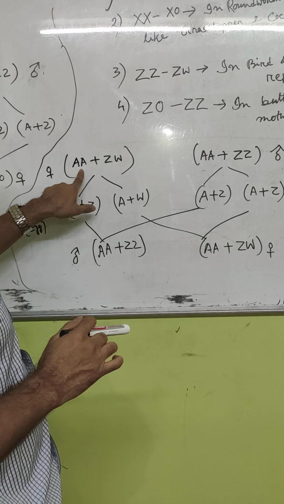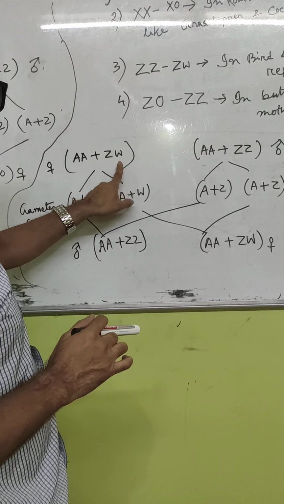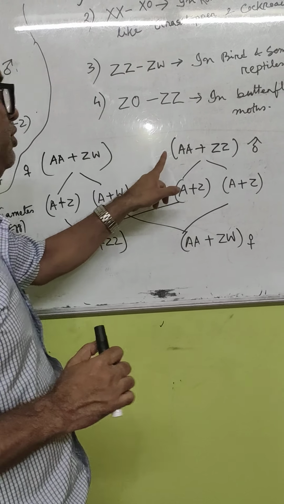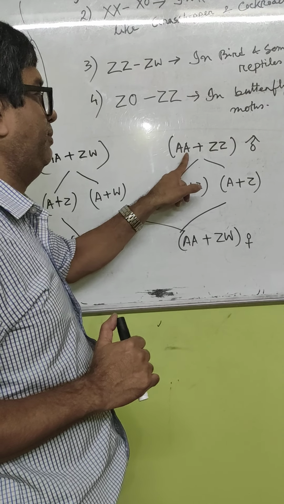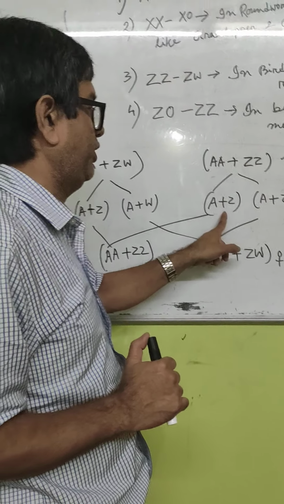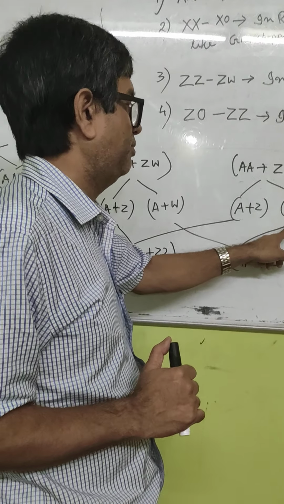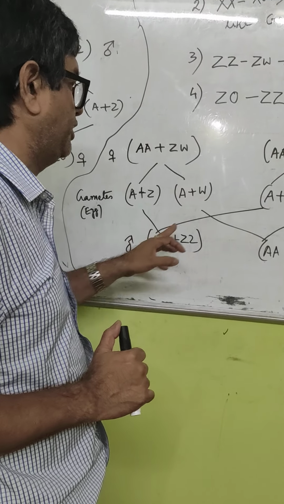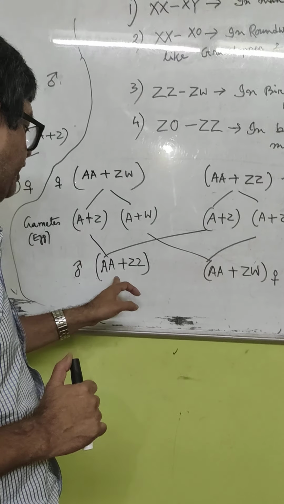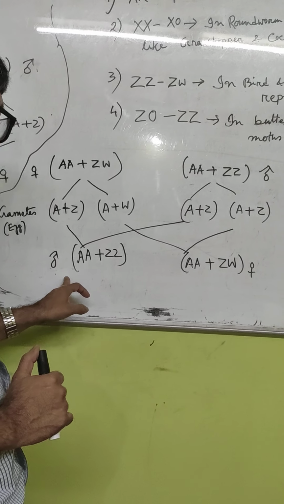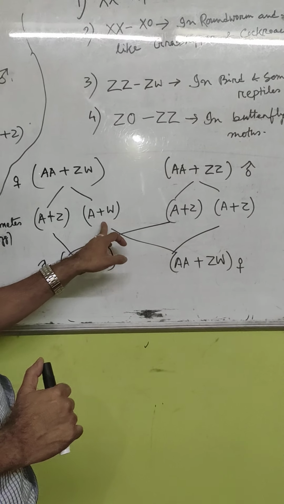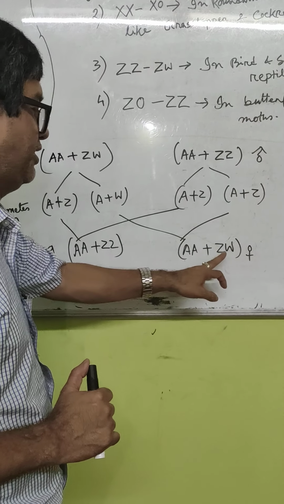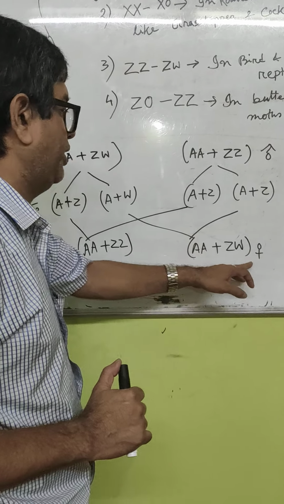So the female will have this type of configuration, AA plus ZW, so it will produce two eggs, A plus Z and A plus W, and the male will have this configuration, AA meaning autosomes plus ZZ, and it will produce A plus Z, A plus Z sperm. Then if a cross is made between an A plus Z egg and an A plus Z sperm, it will produce AA plus ZZ, that will be a male offspring. And if an A plus W egg fuses with an A plus Z sperm, it will produce AA plus ZW, and this will be a female offspring.